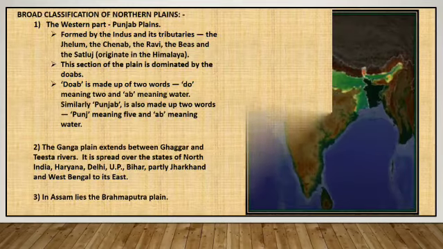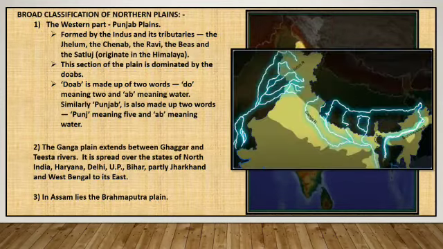Broad classification of the northern plains. Number 1, the western part, also known as the Punjab plain. This plain is formed by the Indus River and its tributaries, Jhelum, Chenab, Ravi, Beas and Satluj. This section of the plain is dominated by Doabs. Doab is made up of two words, Do meaning two and Ab meaning water. Similarly, Punjab is also made up of two words, Panch meaning five and Ab meaning water.